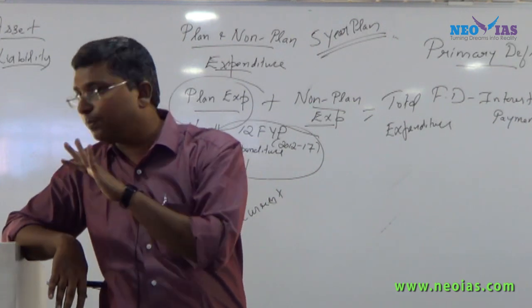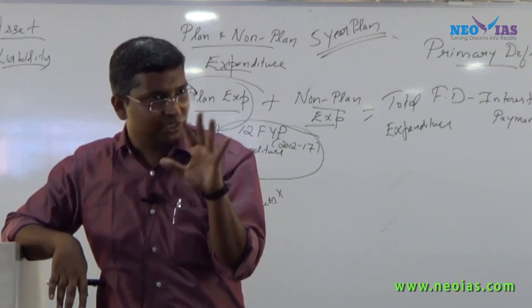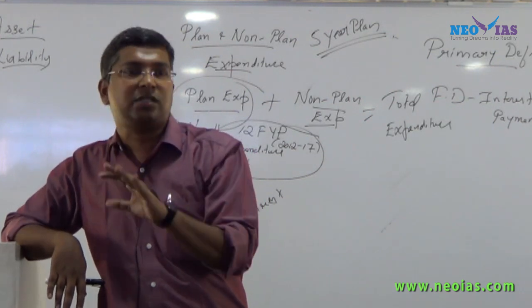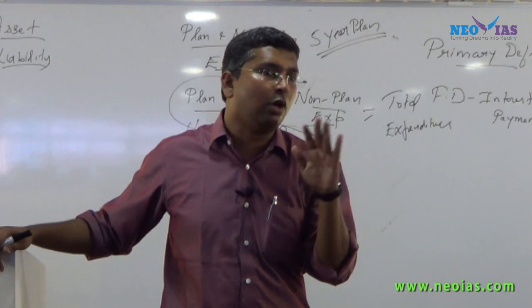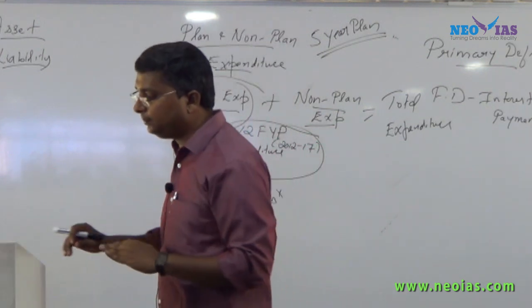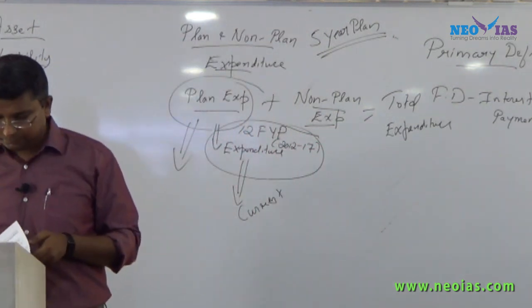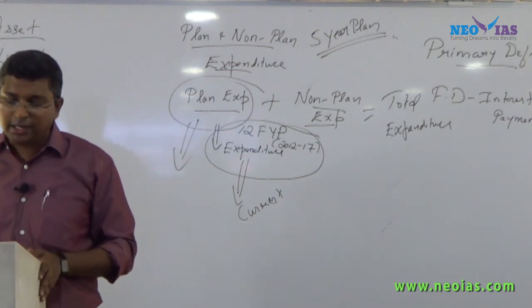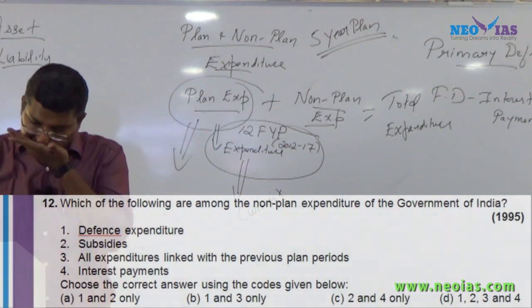It's there in the material, please go and read what is plan expenditure and non-plan expenditure. But more than anything, when we solve questions, you will have more clarity. So we'll solve questions one by one. One is the 1995 question, question number 12.